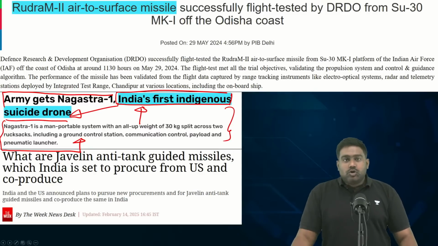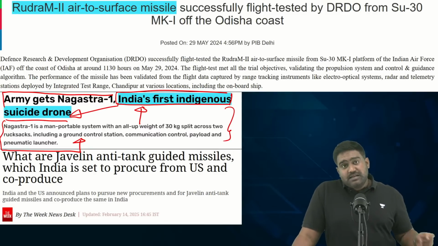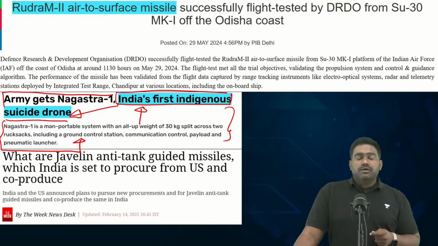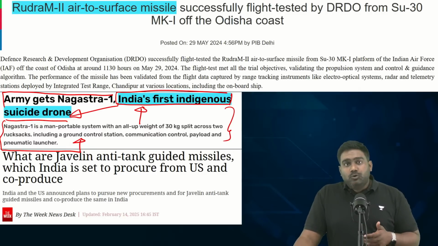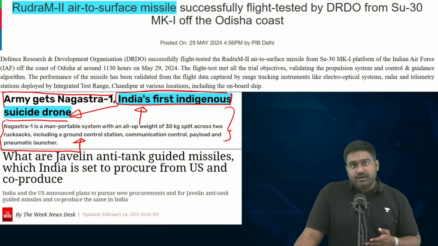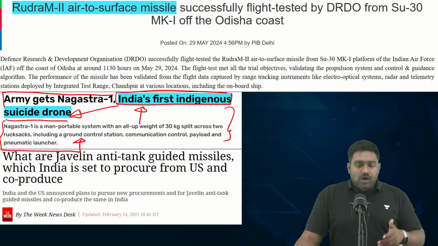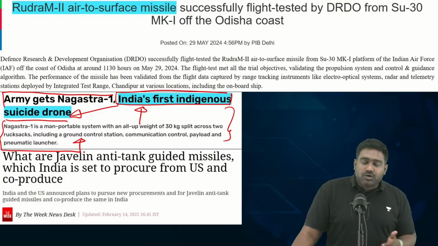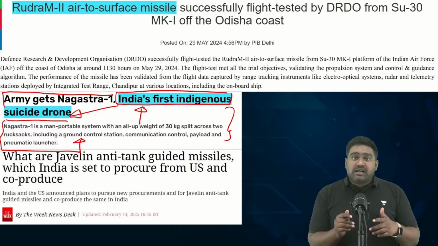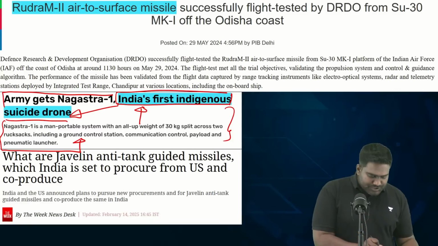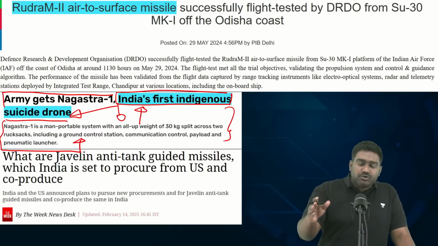See, today, in the conflicts that are going on, we have seen the effective usage of drones. Drone based attacks have been quite efficient, they have been disruptive. Look at how Ukraine has employed drones against Russia, how Russia has used drones against Ukraine, or how Israel has used drones in the ongoing war in Gaza, how the Houthis have targeted Israel with drones. So, armed drones have changed the very face of warfare today, and especially kamikaze drones, the suicide drones, which carry explosives and crash into the target.